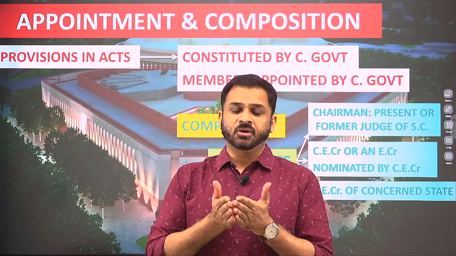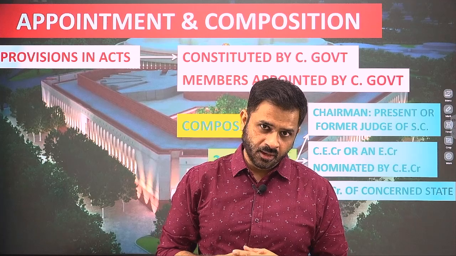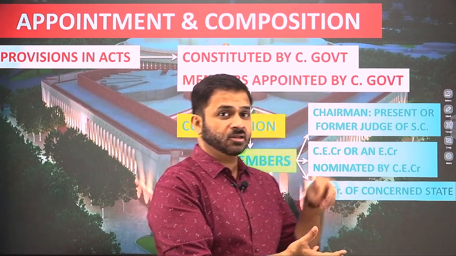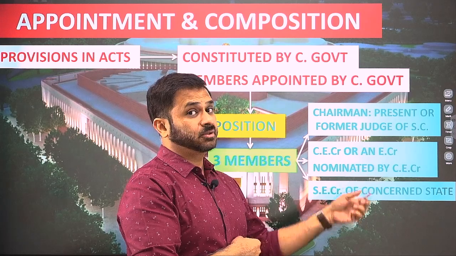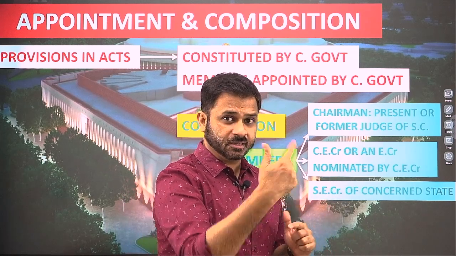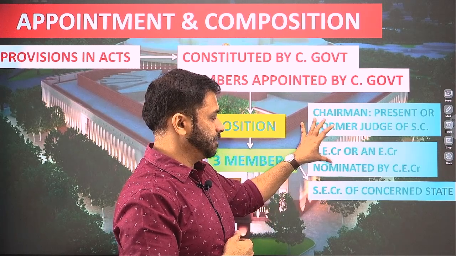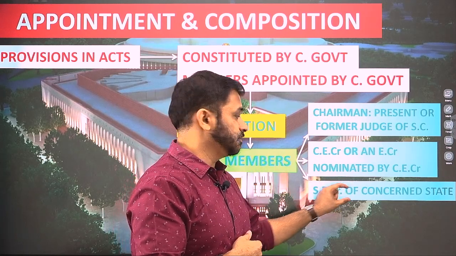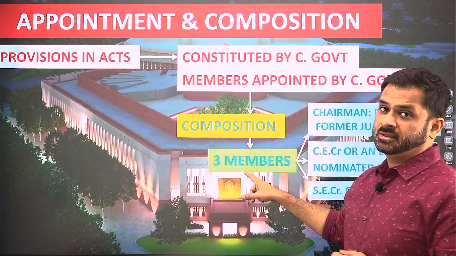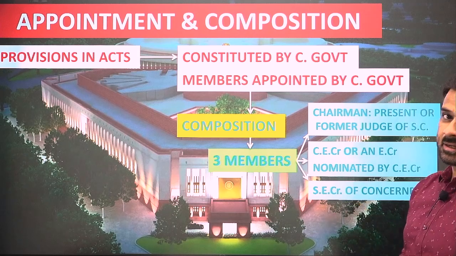Delimitation Commission is going to be considering the delimitations state-wise. When it is doing a delimitation of a particular state, its composition will include the election commissioner of that state. And when it is going to conduct the delimitation of another state, then this composition will change. These 2 members will remain the same, but the state election commissioner will change. So according to all the states, the composition will slightly change. So that state election commissioner will be there.